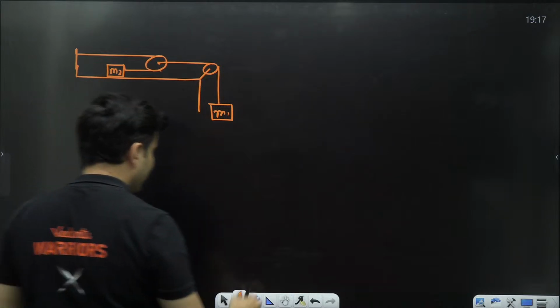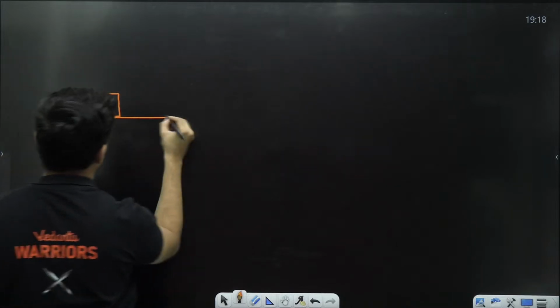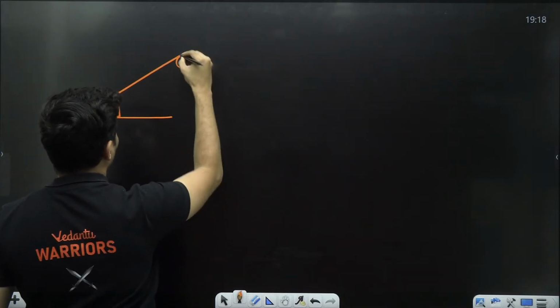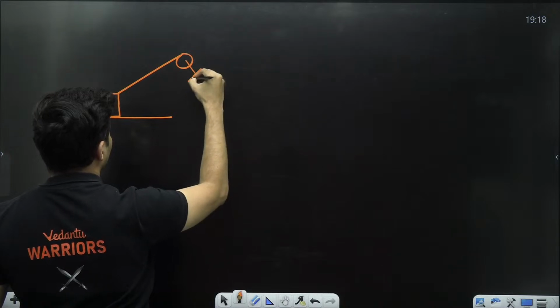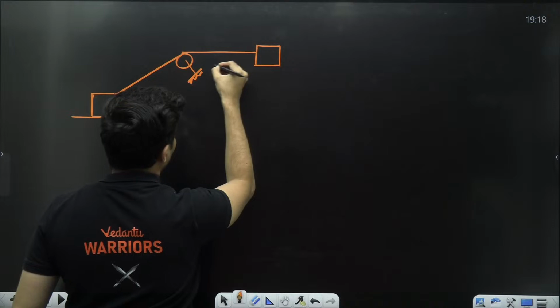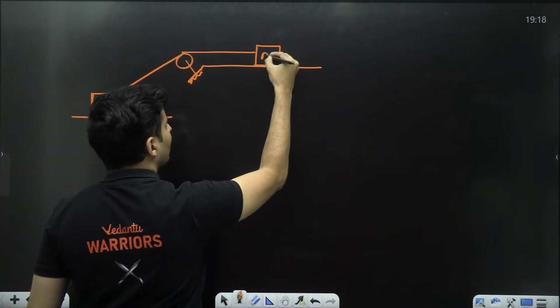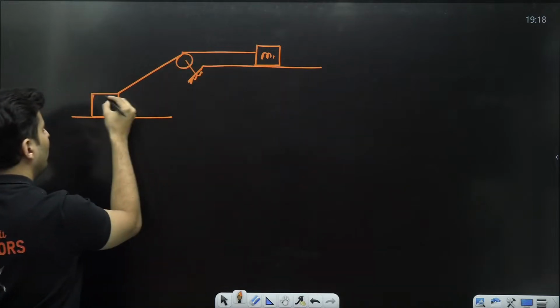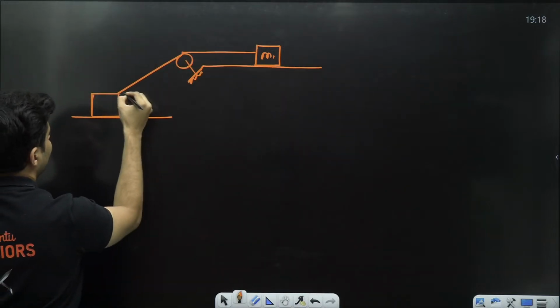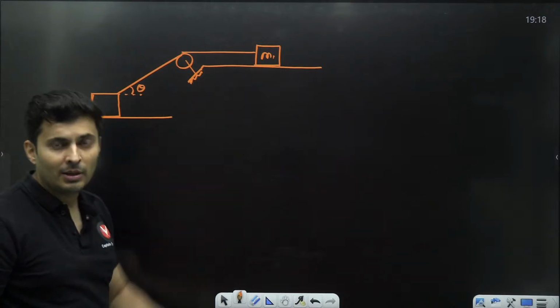Or, for example, say like this. Imagine there is a block here. It is being tied over a pulley to another block, which can slide over here. If this block M1 moves here, it will pull this block towards the right hand side, and it is right now making an angle theta. But it won't be the same amount.